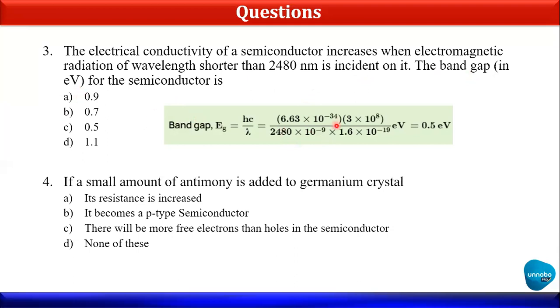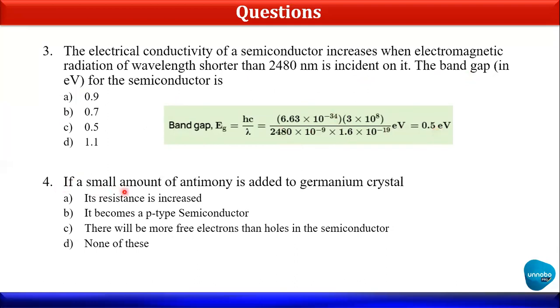Okay. So that's why I have divided it by 1.6 into 10 raised to minus 19. Okay. Because one electron volt will be equal to 1.6 into 10 raised to minus 19 joule. So that's why I have divided so that I will get the output in terms of eV. So after solving, you will get 0.5 as output.